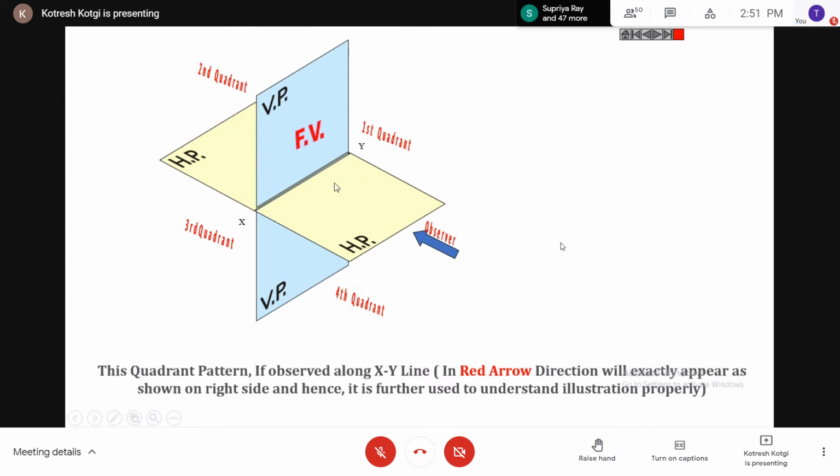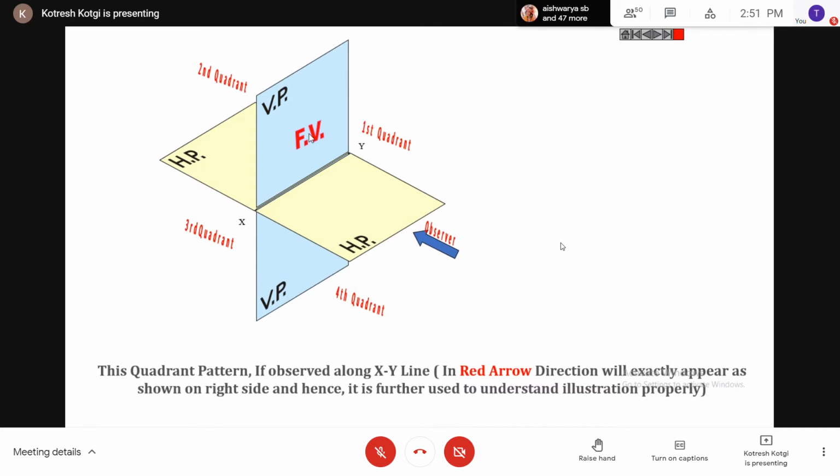If the object is in the first quadrant, whatever the observer sees by standing in this position, that we call it as front view. On which plane do we get the front view? On the vertical plane.